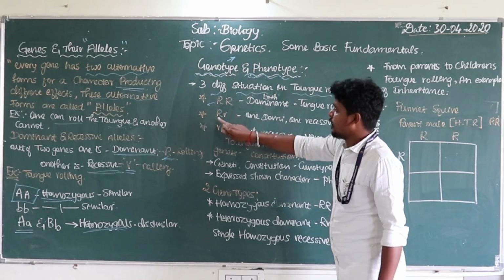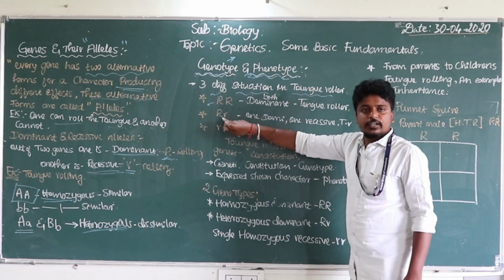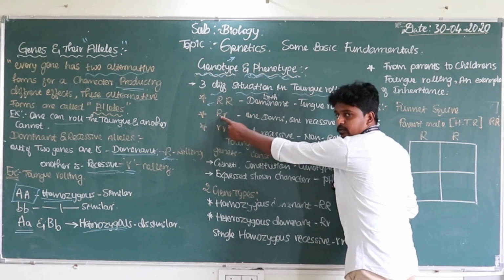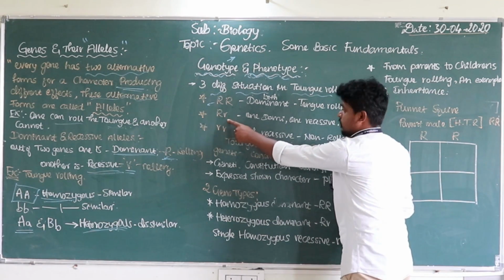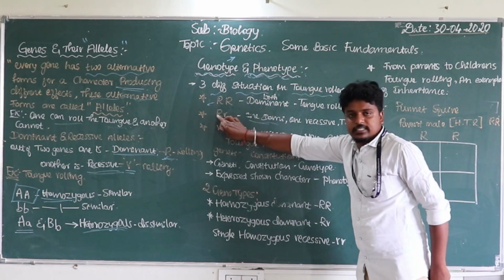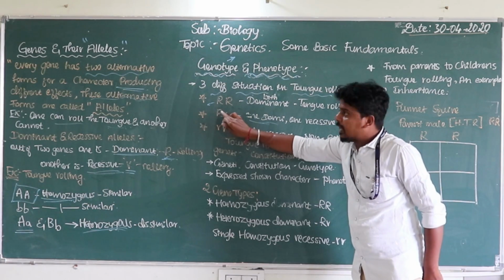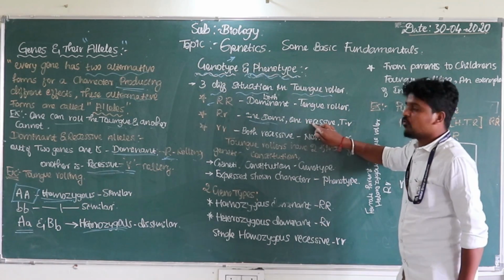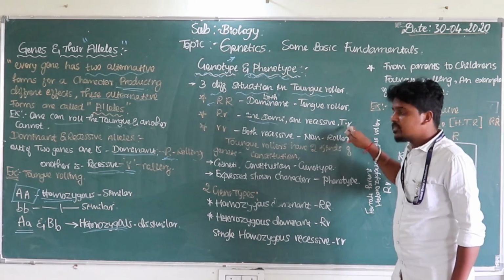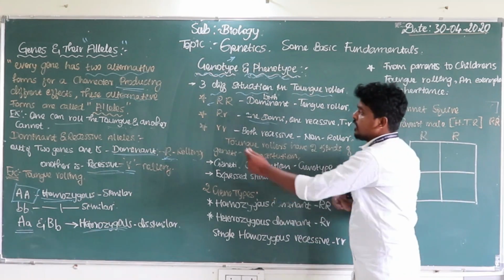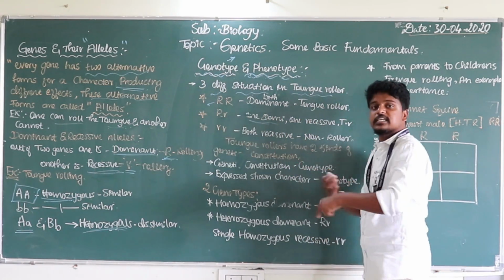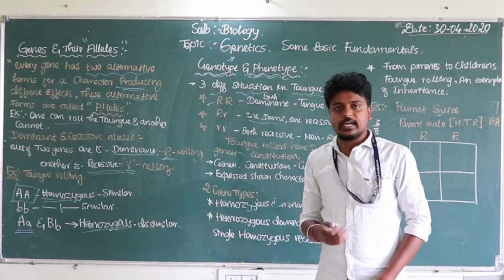When it comes to different pairs of alleles, one R is capital and one r is small, so one is dominant and one is recessive. The capital R is always dominant, and the small r is recessive. This is also the tongue roller, because the capital R is the indication for the tongue roller, which decides the characteristic.